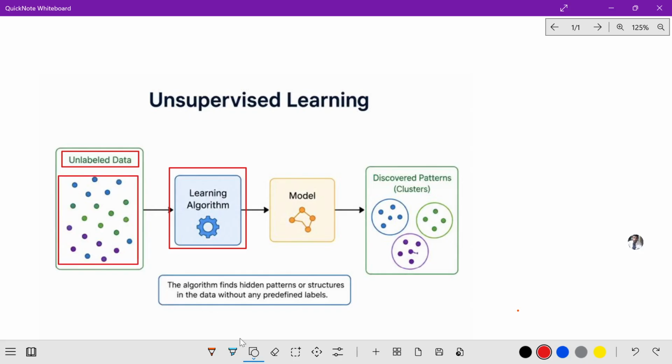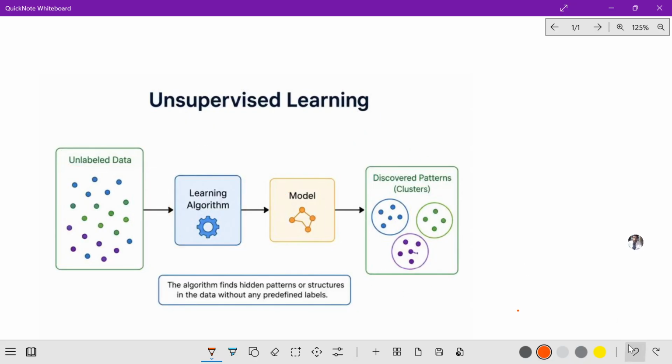So this learning algorithm will identify the hidden patterns, and after identifying them, it checks similarities or relationships automatically, without human supervision. Without any supervision, it checks the data. After completion of this, the model will group the data. This is called the discovered pattern, which is called clusters.